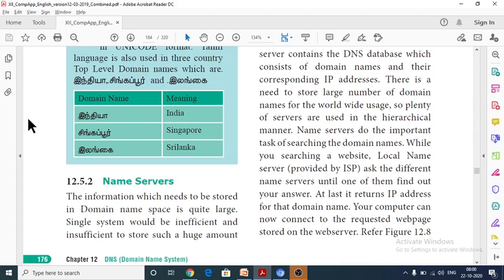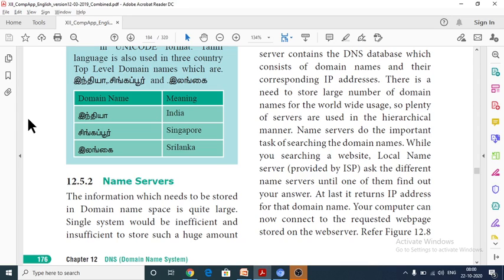So next one is name servers. So what is a server? Here, first we have to know what a server is, and only then can we know what a name server is. A server is a quite large machine. A single hard disk is not enough to store large information, so we need a server to store it. Across the world, so many name spaces and so many domain names are there.